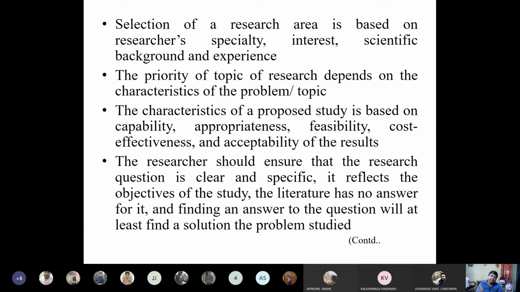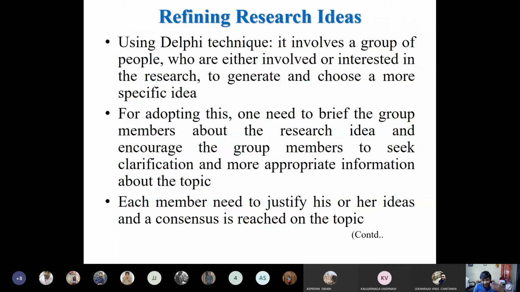So while selecting your problem, you should be very careful about what kind of objective will emerge from this problem, what kind of research question will come from it, and whether it is feasible on my part to answer all these questions, go to the field, meet so and so people within this time framework, and do the research in the right way. All these things you should be careful about. Then you have to refine the research ideas.